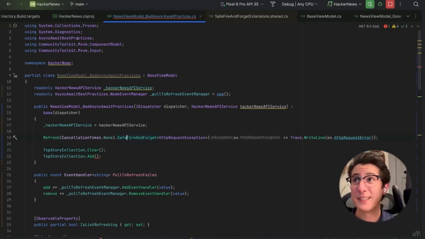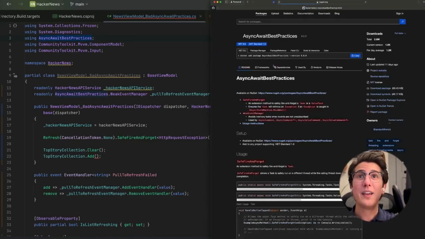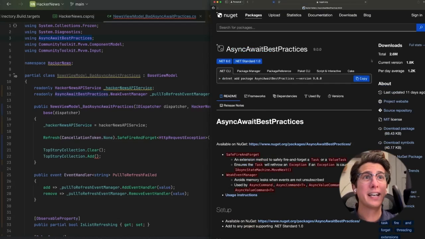I know I'm biased because I am the author of Async Await Best Practices, but just to show you, it is being used by lots and lots of developers around the world. It's actually being used by folks at Mozilla, which is really surprising to me. And I've just released .NET 9 support, and it looks like, wow, we're at 2.6 million downloads. So again, I know I'm biased, but with 2.6 million downloads and companies all around the world using it, hopefully other folks agree with me that it's absolutely worth it.